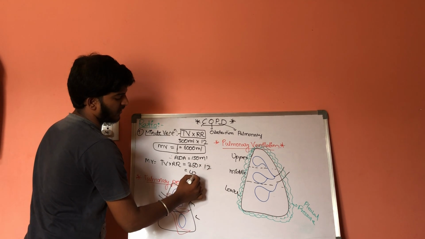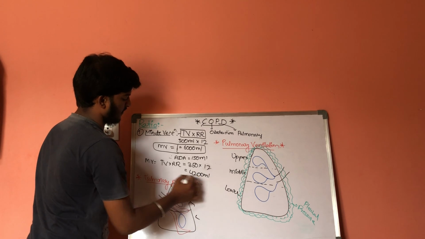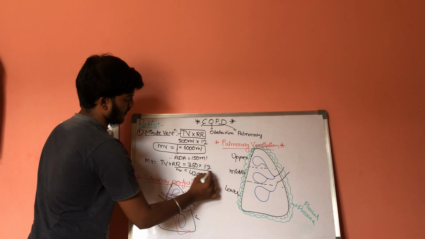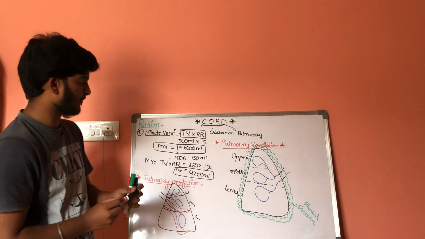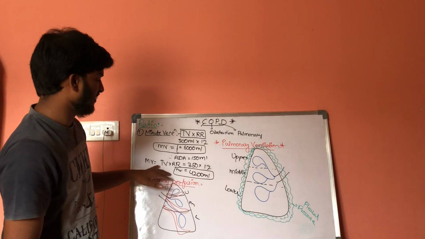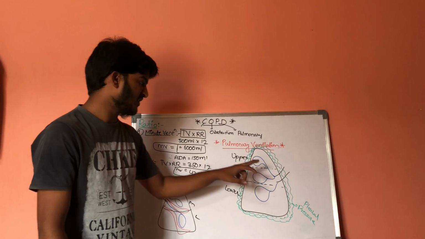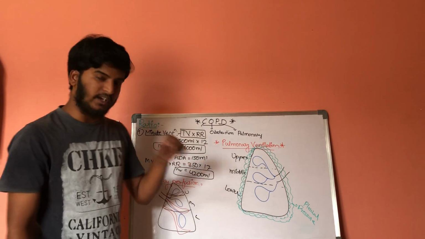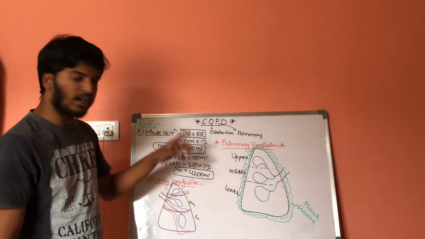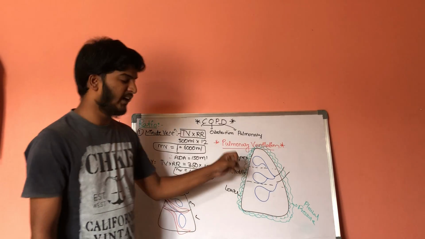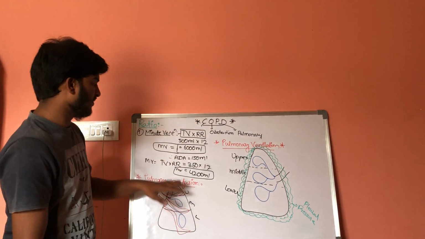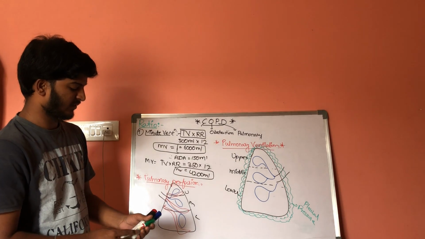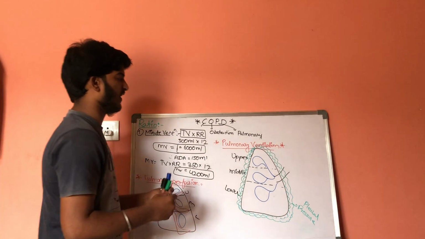That is 4200 ml. This is the amount of air which is entering into the alveoli per 1 minute. That is 4200 ml of air will enter the alveoli per 1 minute for the exchange of gases. So this is ventilation. It is 4200 ml.